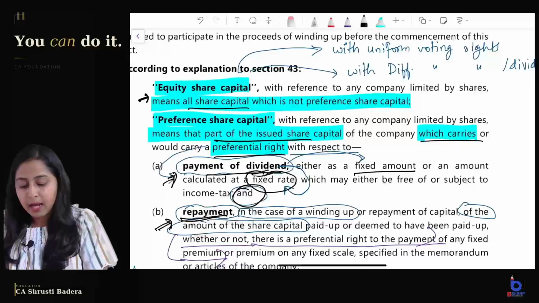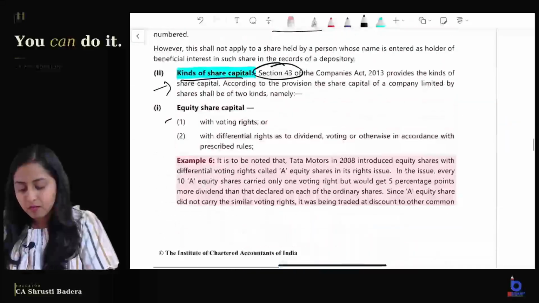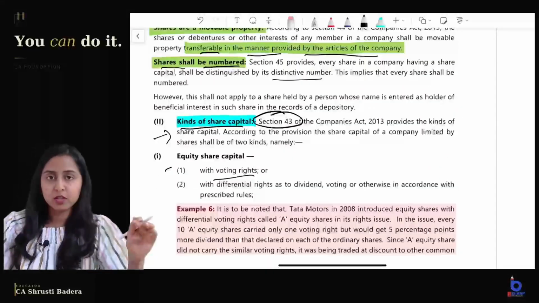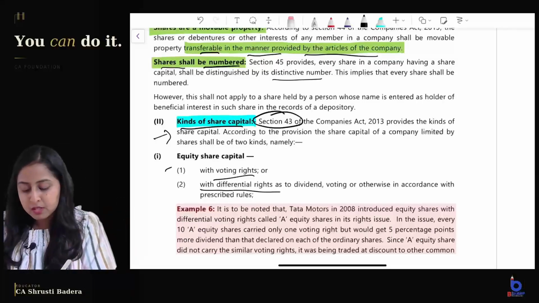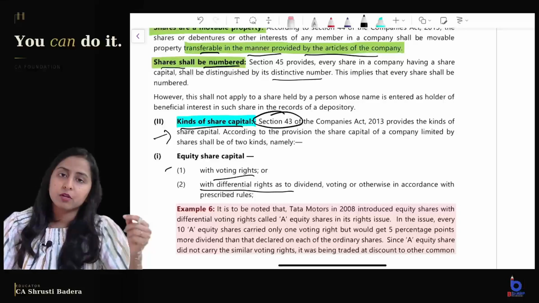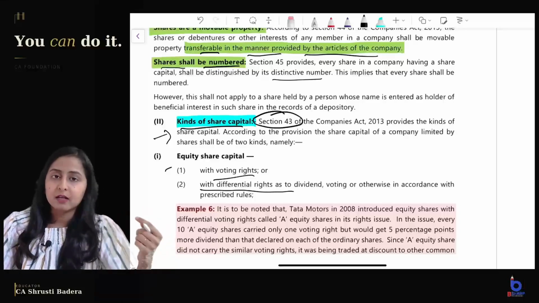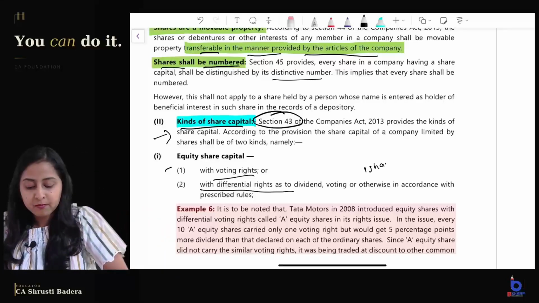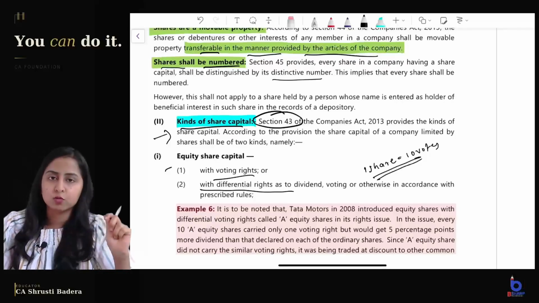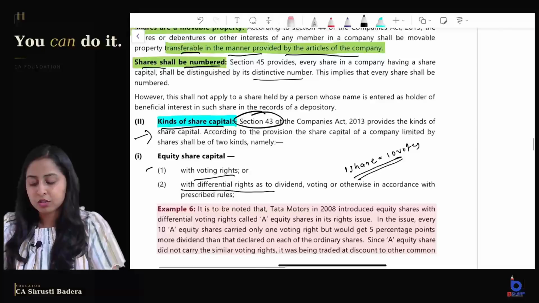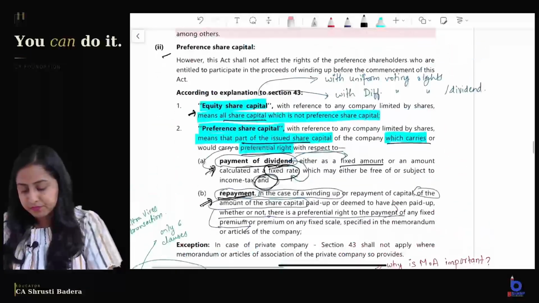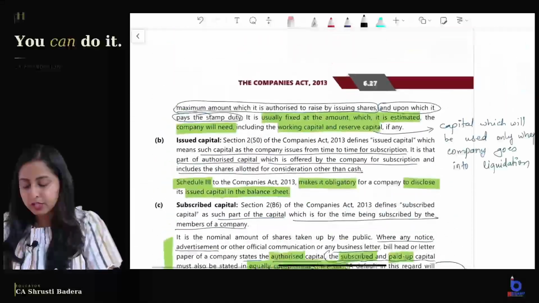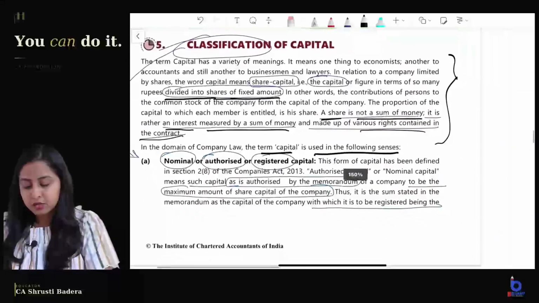Equity share capital now can be with normal voting rights, one share equal to one vote for the shareholder, or it can be with differential voting rights or differential rights as to dividend. That means it can be like one share equal to 10 votes. So such equity share capital can also be there. Okay, so that is a theory question on kinds of share capital. Clear? Now coming to classification of share capital.